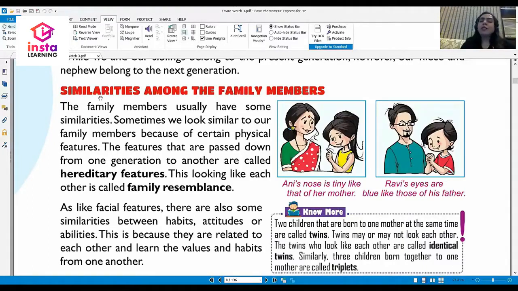Sometimes a boy looks like his mother. Sometimes a girl looks like her father. Sometimes a girl looks like her mother and a boy looks like his father. These are all called hereditary features. These features are passed down from one generation to another. In fact, I know of somebody who looks exactly like her mother. So all these are called hereditary features, and this looking like each other is called family resemblance.